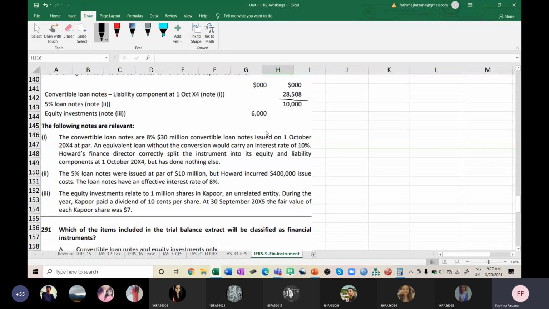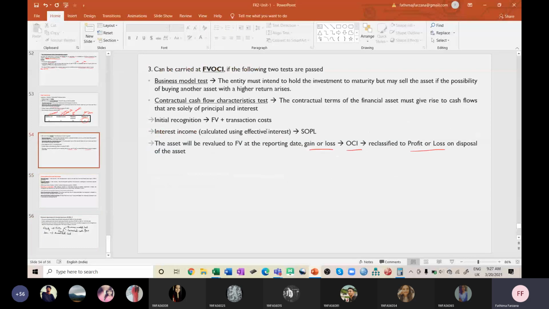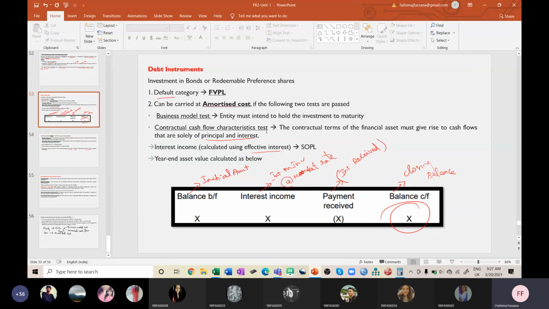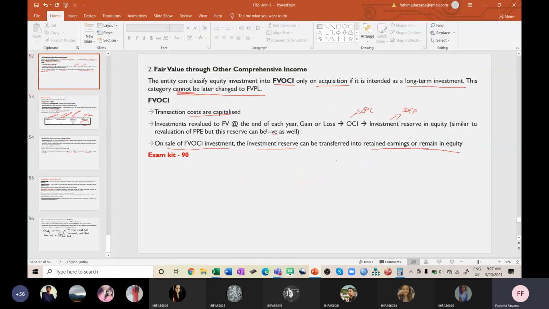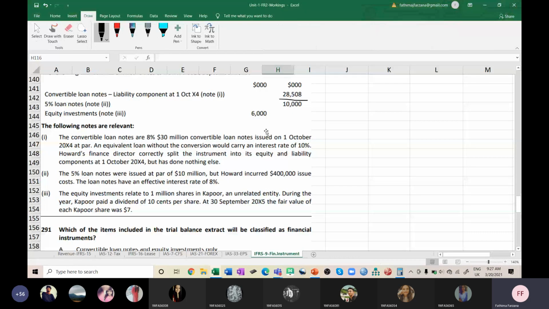So let me take you to the PowerPoint once again here. See the formula once again. I've underlined it here. Can you see this formula? This formula we'll be using: initial value plus effective interest minus interest paid, because they are asking for the end of the year. End of the year means subsequent measurement. So how will subsequent measurement be recorded? Initial value.